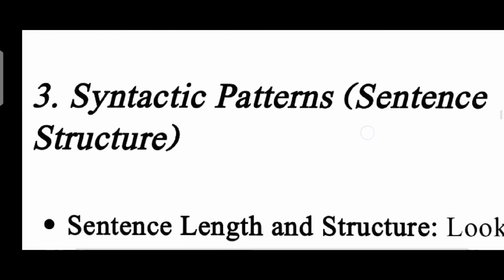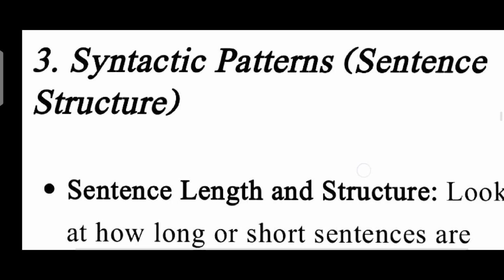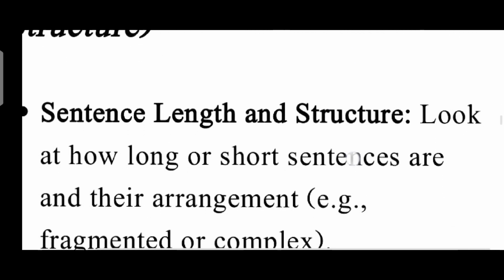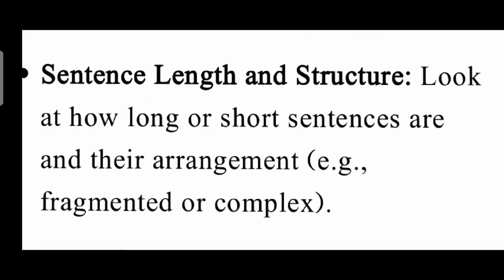In syntactic patterns or sentence structure, there are some important points. The first point is sentence length and structure. Look at how long or short sentences are and their arrangements, for example, fragmented or complex sentences or verses.